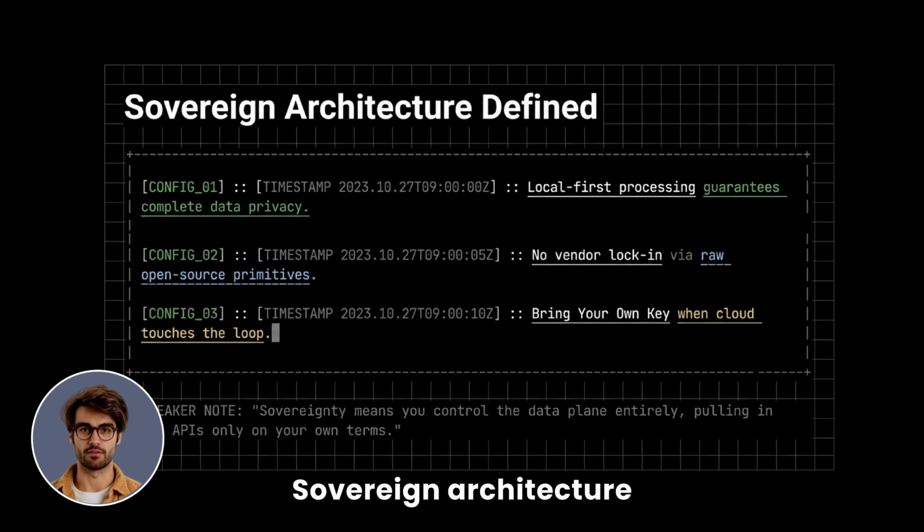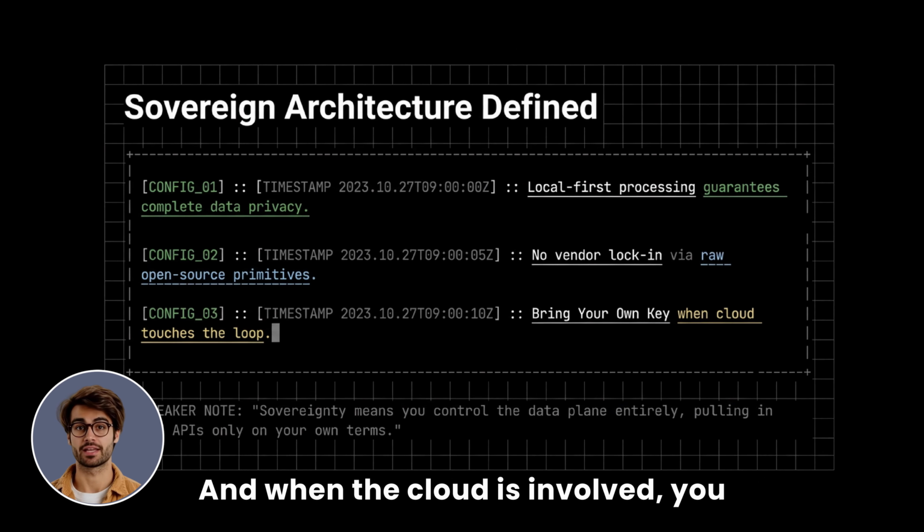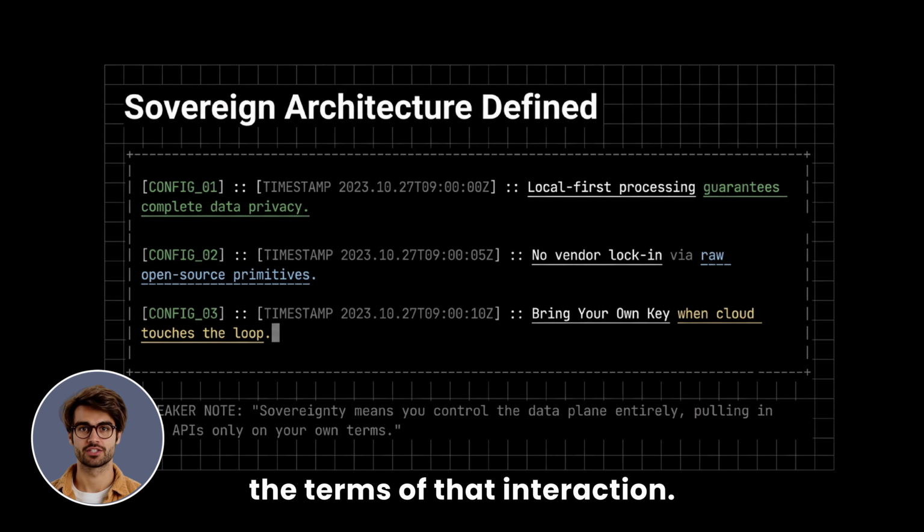Sovereign architecture means your organization owns the entire data plane. All processing happens locally for full privacy. Open source primitives prevent vendor lock-in. And when the cloud is involved, you always bring your own key and define the terms of that interaction.